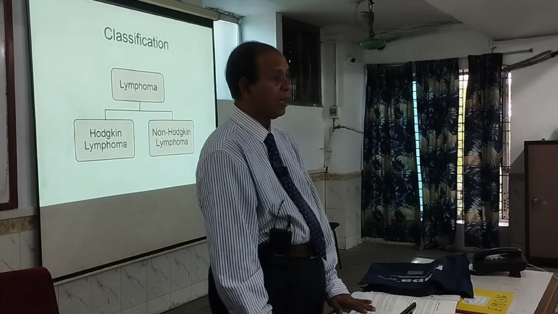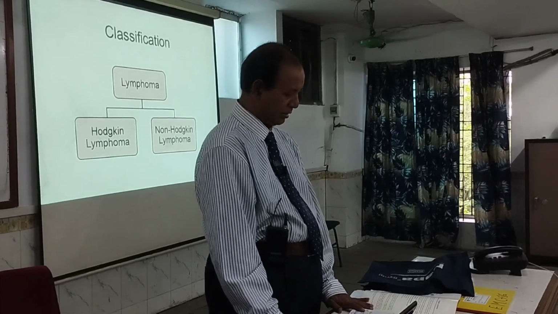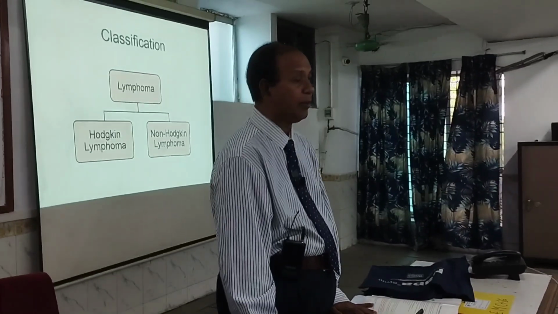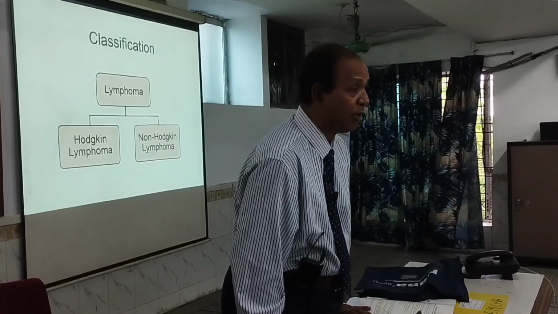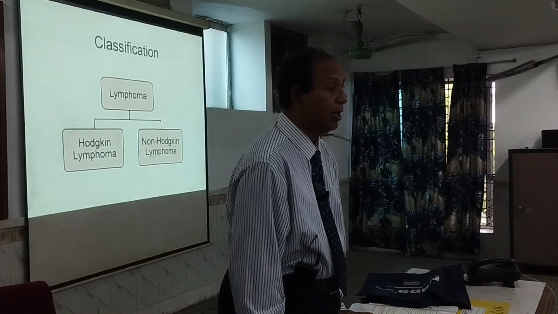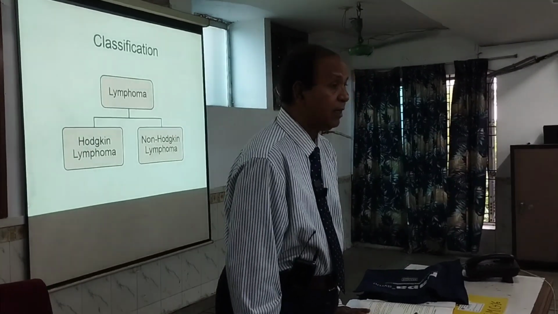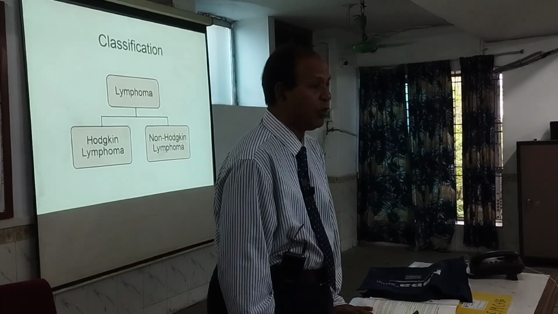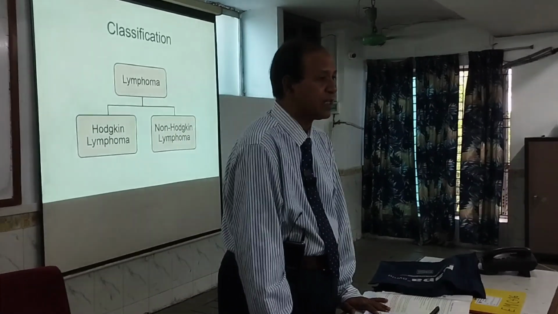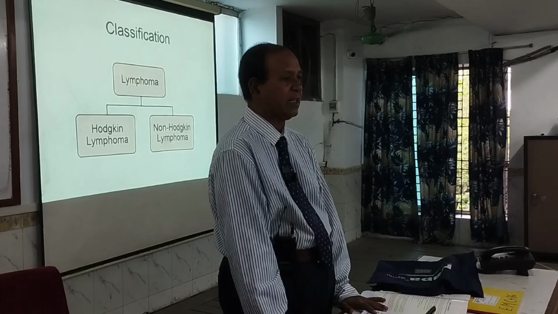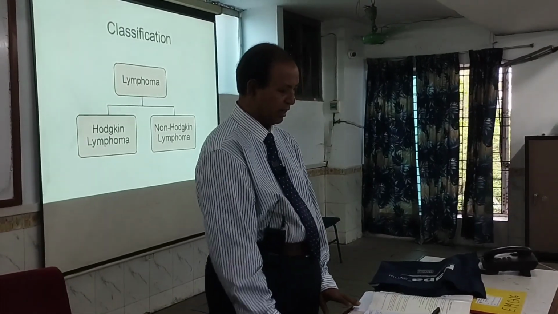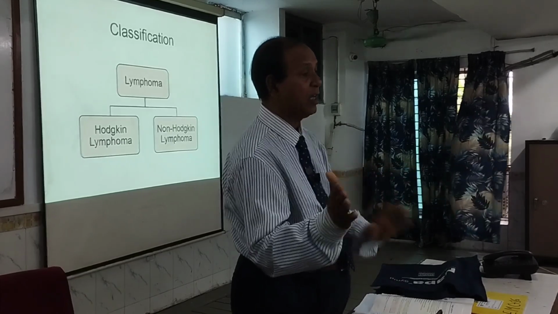Next, what are the CNS manifestations? CNS and bone marrow involvement is less common in Hodgkin lymphoma, but in non-Hodgkin lymphoma, bone marrow and CNS involvement is more common. And it is an advanced type. Non-Hodgkin lymphoma is always advanced. 50% are already affected at the time of diagnosis. Remember this one.